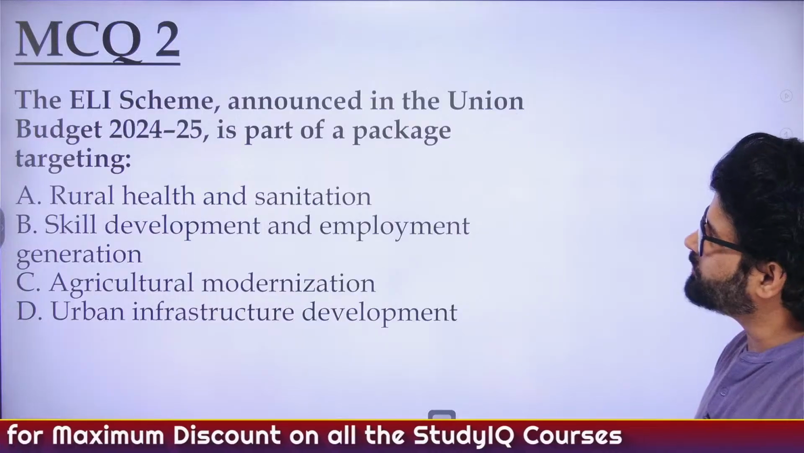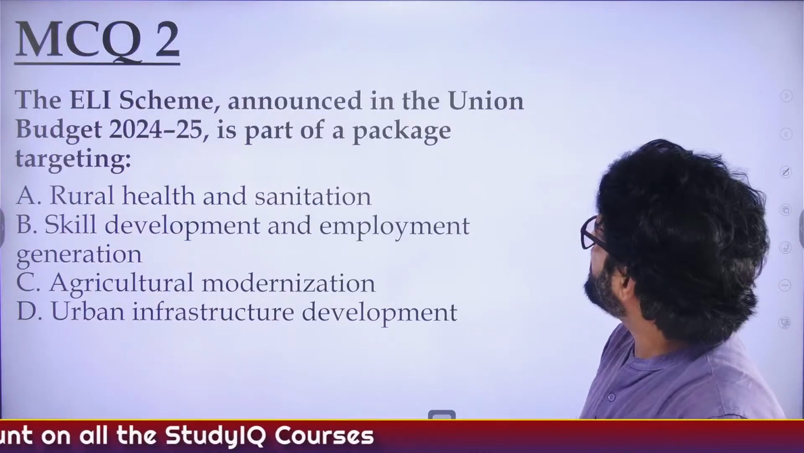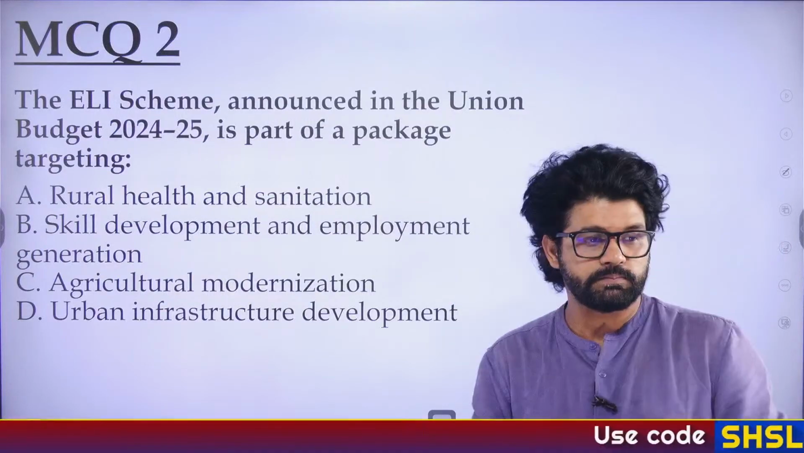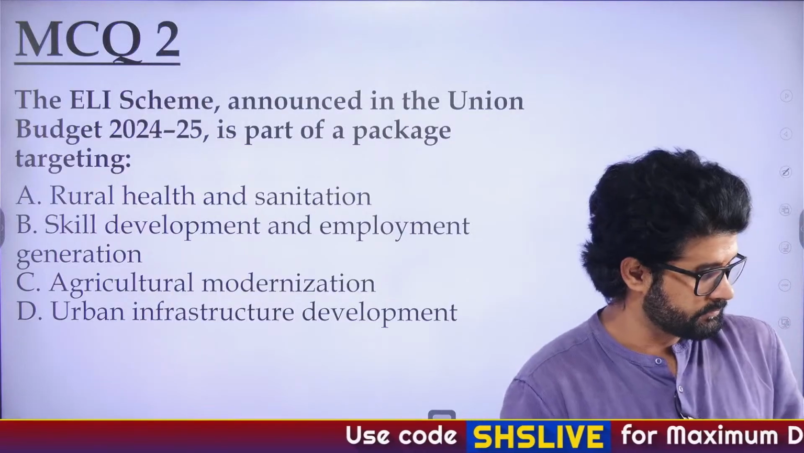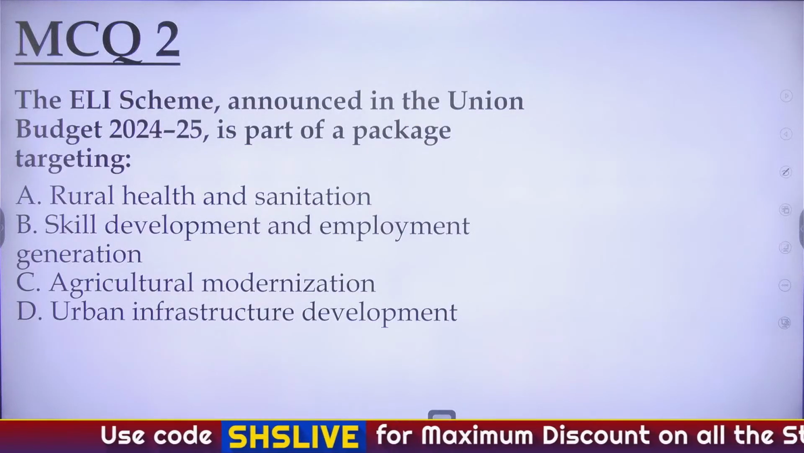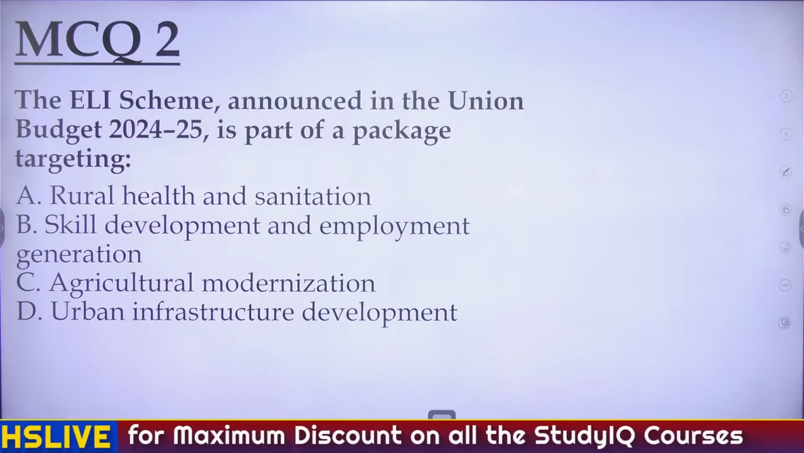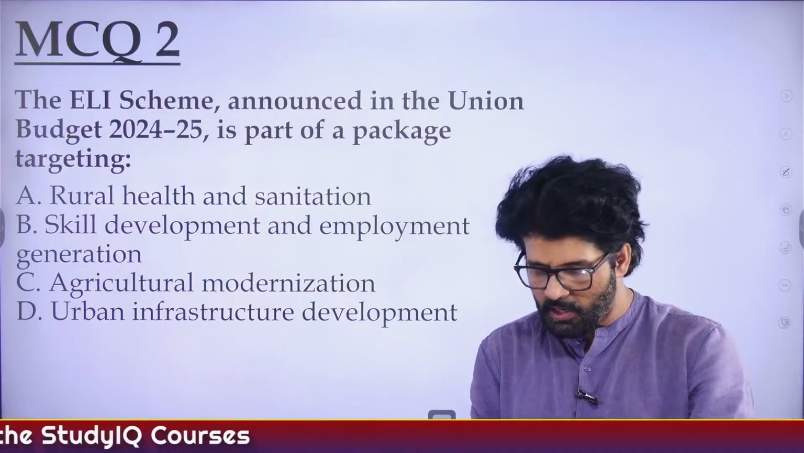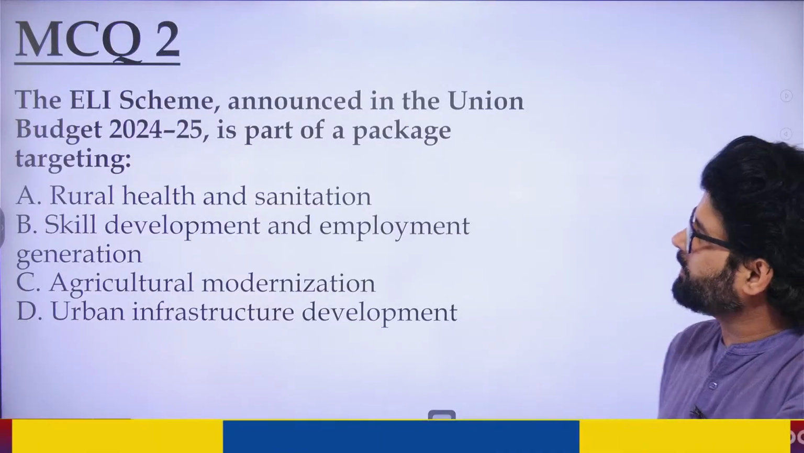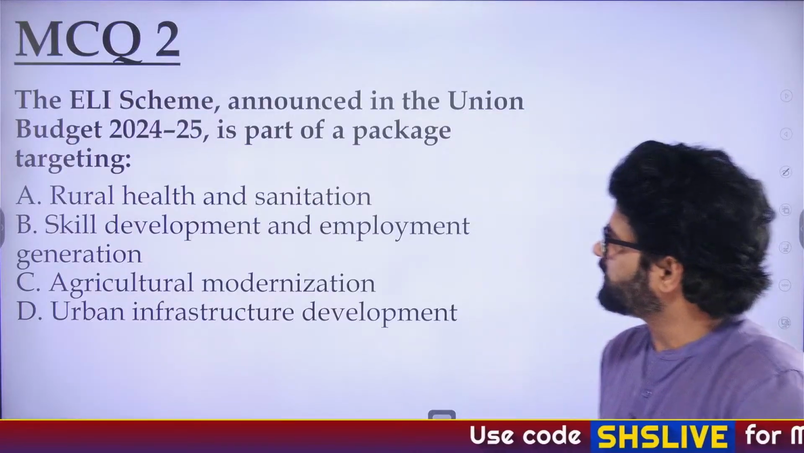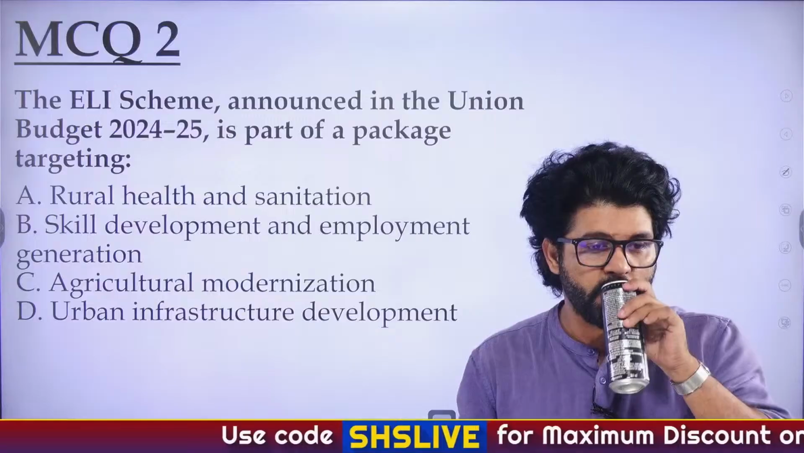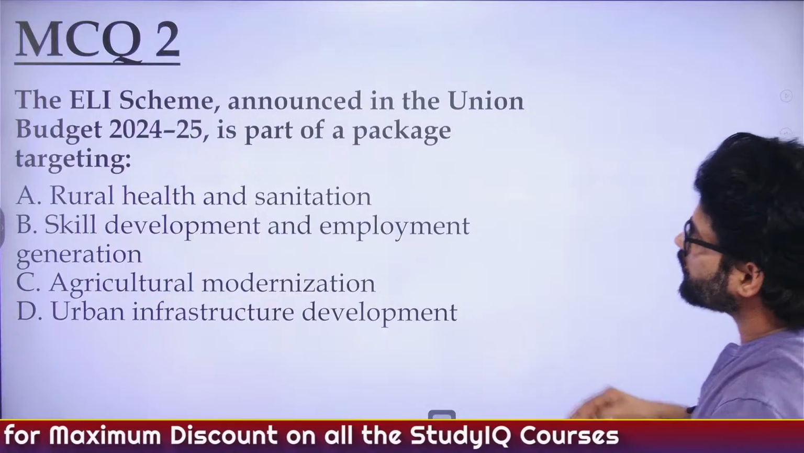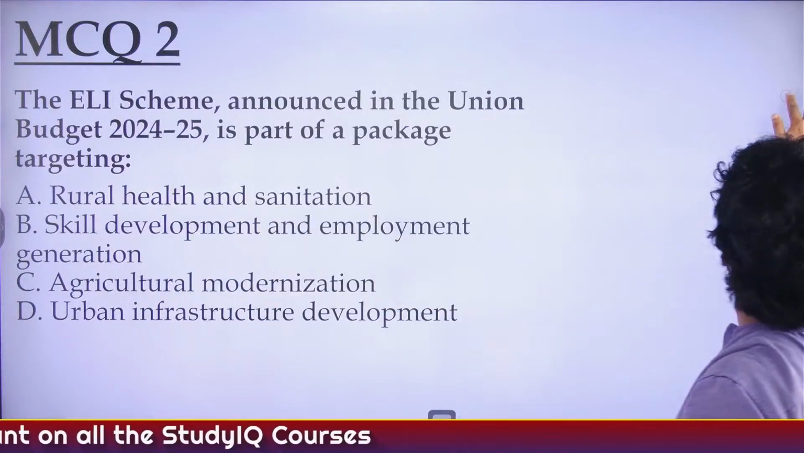Let's solve this question. MCQ 2. The ELI scheme announced in Union Budget 24-25 is a part of package targeting skill development and employment. The focus is on the secondary sector, as we have discussed primary, secondary and tertiary. In that secondary sector, manufacturing plays a major chunk. So the focus is there.